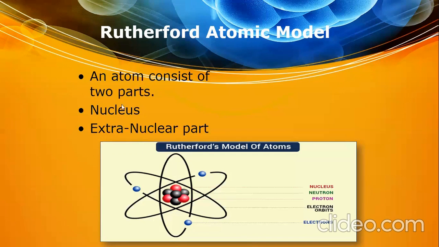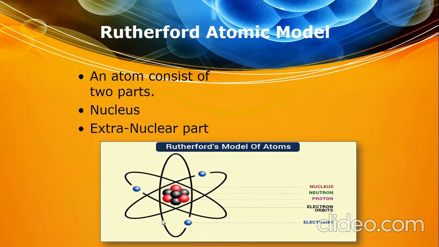So Rutherford proposed that every atom is composed of two parts. Please remember, every atom consists of two parts, the nucleus in the center and the extranuclear part. Extranuclear parts are these orbits or energy levels or shells. When I say orbits, energy levels, or shells, the meaning is all the same.